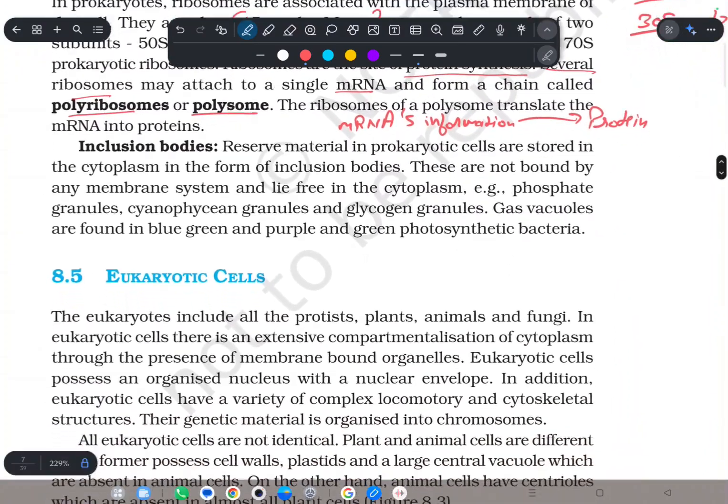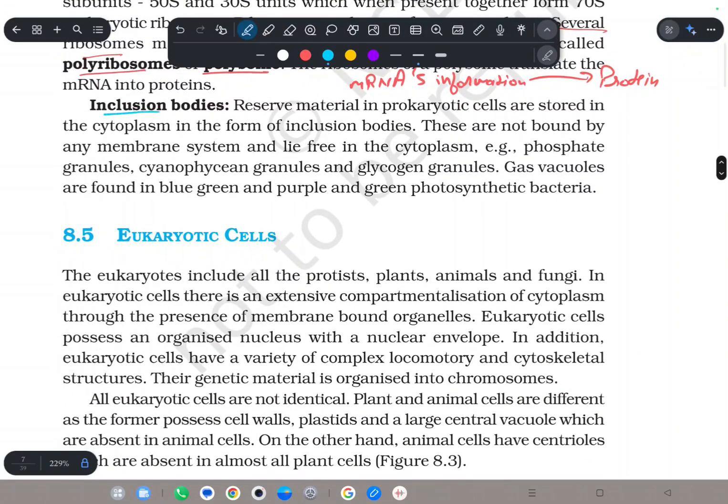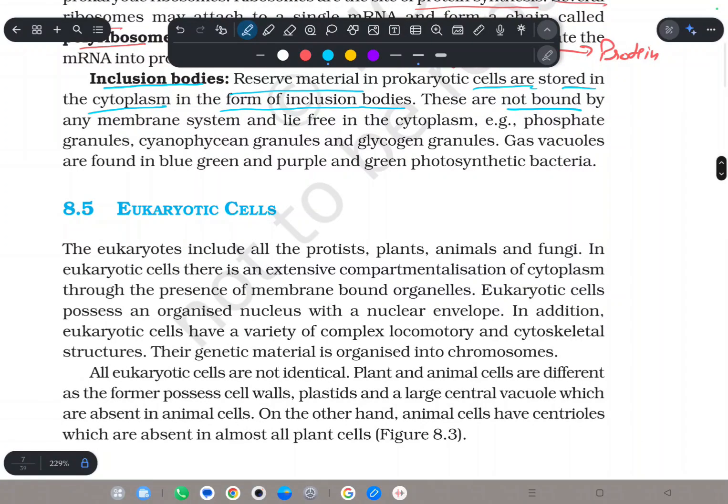Okay, and now there come the inclusion bodies. What are these? These are the areas where reserve material in prokaryotes is stored, in the form of inclusion bodies. So it is not an organelle. It is where prokaryotic cells store reserve food material. What do they form? They form an inclusion body, so it is not a specific organ in which they take the food. They just make it like a spot where food is collected. They are not bound by any membrane system. They are not membrane-bound organelles.